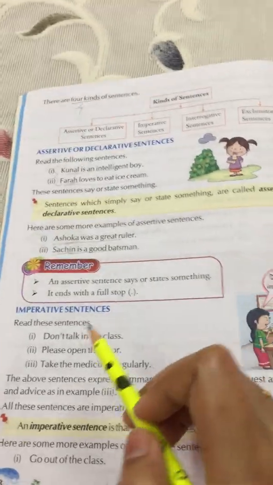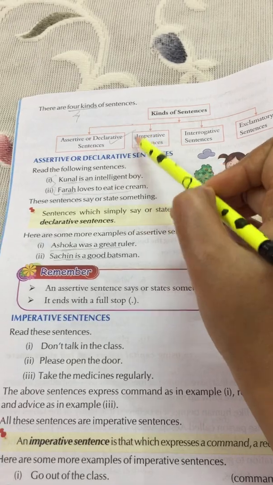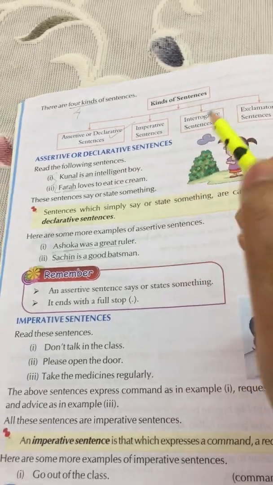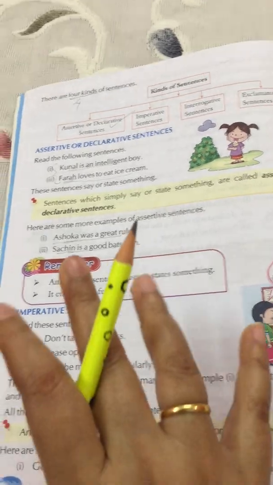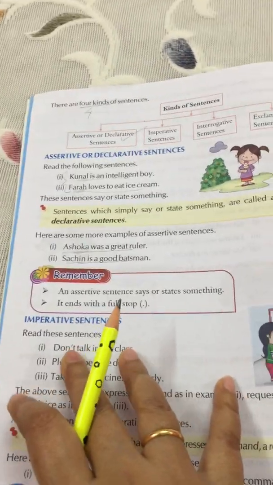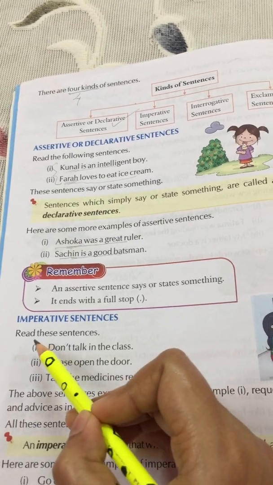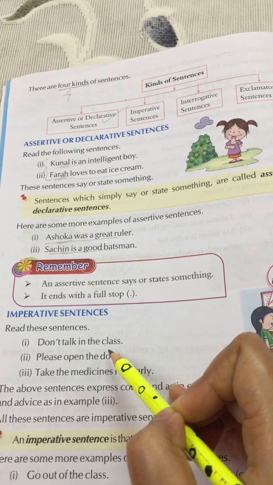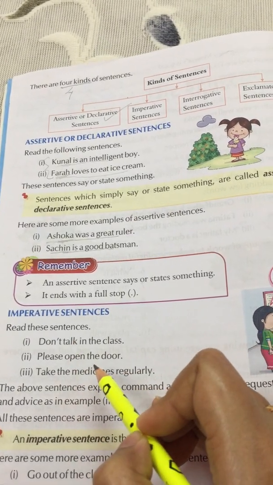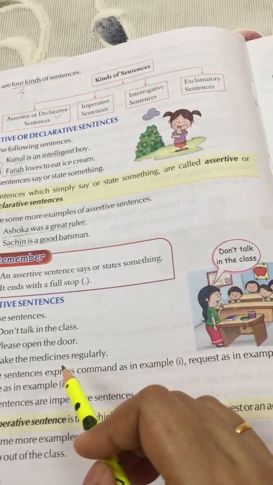Now next, imperative sentences. The first one we have done. The second one is imperative sentences. Look at these examples because through these examples you will understand. Read these sentences. Don't talk in the class. Please open the door. Take the medicines regularly.